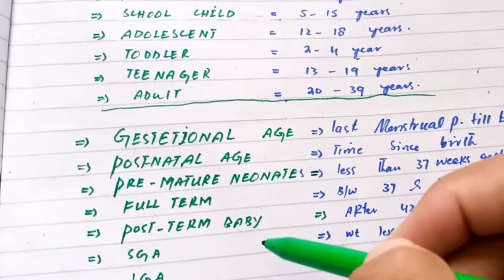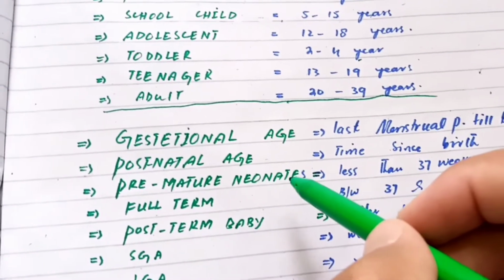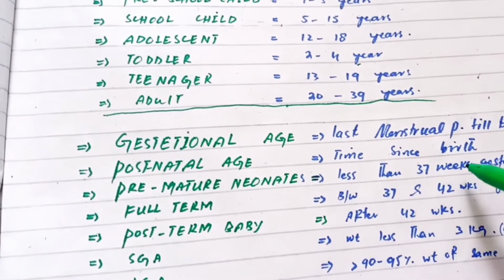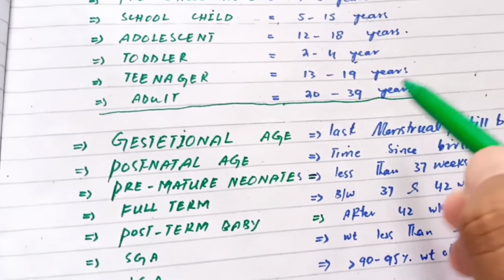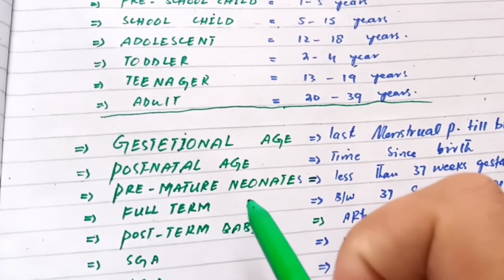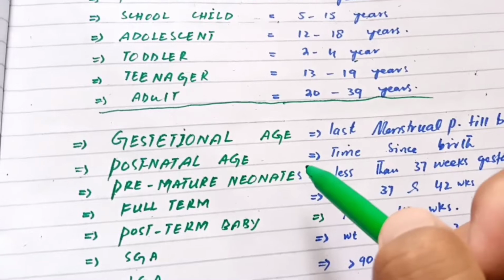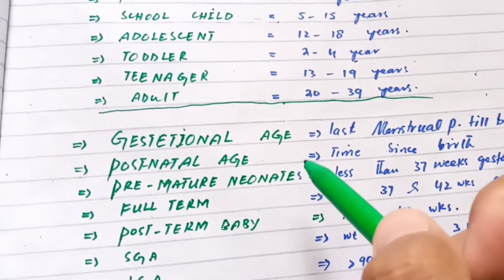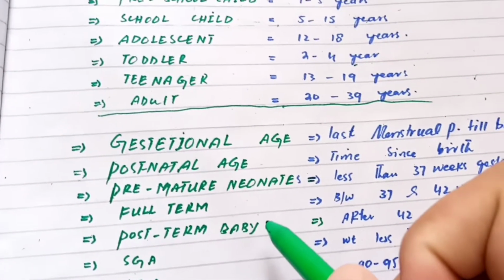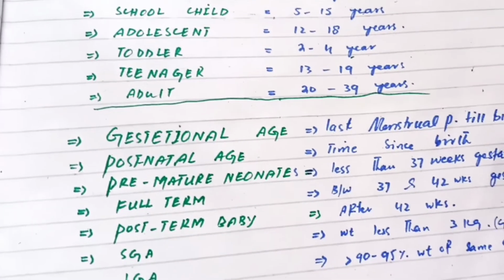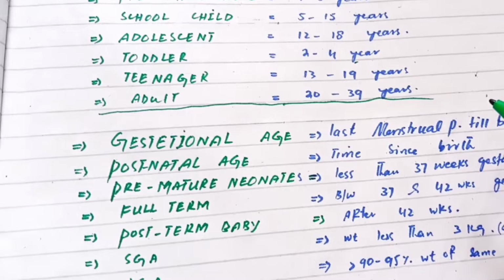And premature neonates are those born before 37 weeks of gestation. And full term are those born between 37 and 42 weeks of gestation. And post-term babies are those born after 42 weeks of pregnancy.